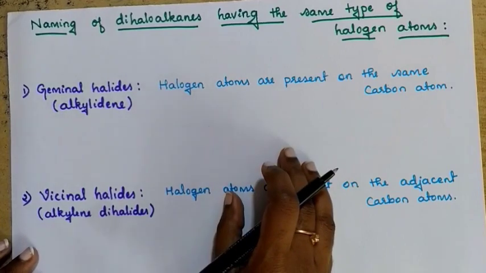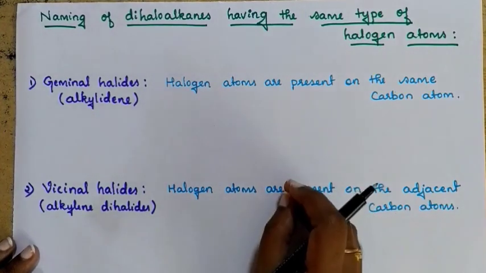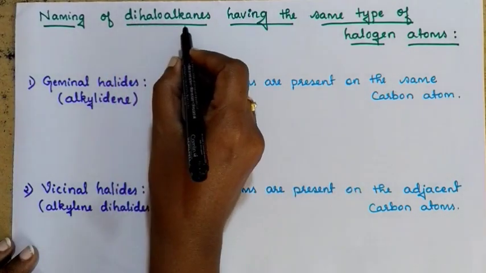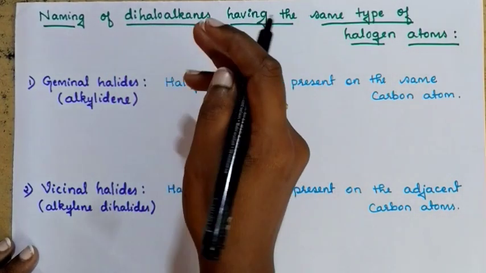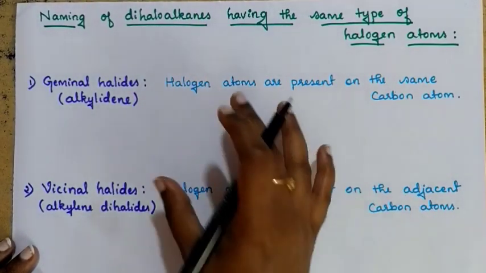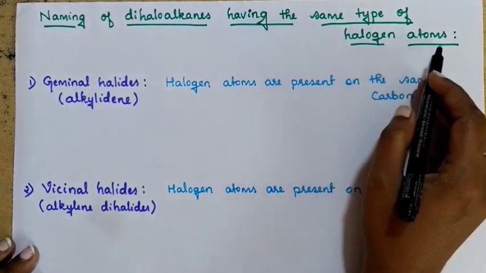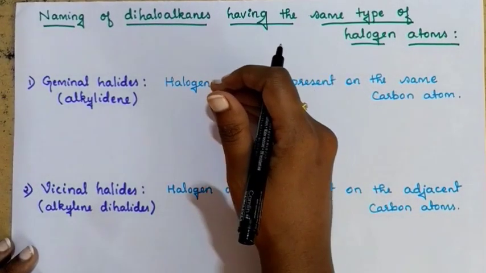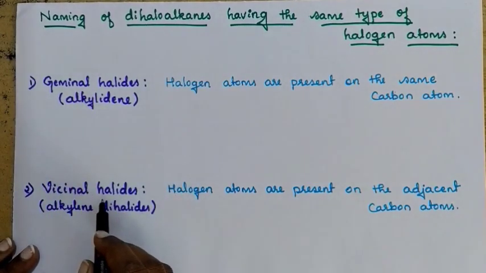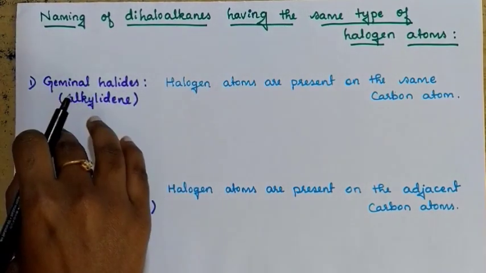Okay guys. Till now we discussed the naming of haloalkanes where there was only one halogen atom. If 2 halogen atoms are present in one compound, then it can be called a dihaloalkane, correct? And if both halogen atoms are the same, then how do you name the compound? That is what we are going to understand here. If dihaloalkanes have the same type of halogen atoms, then you can name them in 2 different ways. The first one is geminal halides and the second one is vicinal halides. Now let's see how you can identify whether it is a geminal halide or not.